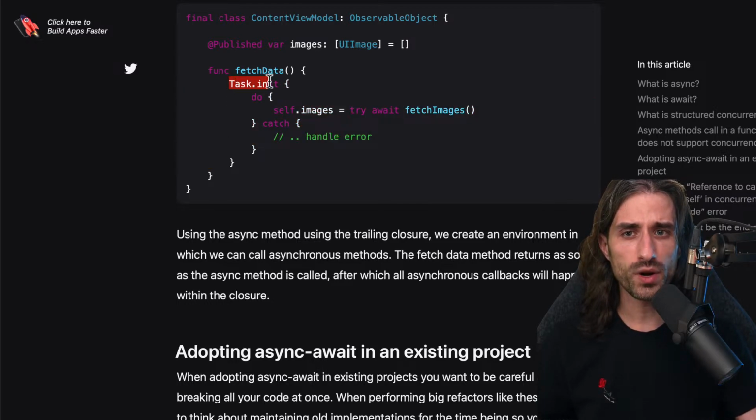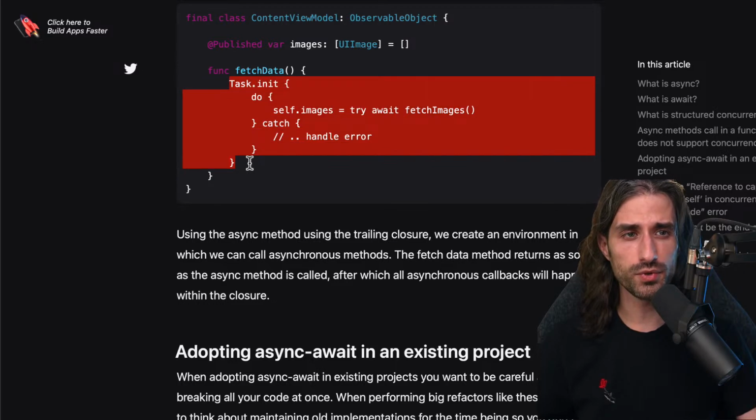By the way, creating a task is not structured concurrency. Creating a task, an explicit task, is what's called unstructured concurrency, in the sense that at this point our code no longer reads linearly. We are creating a point where we have a new execution context.